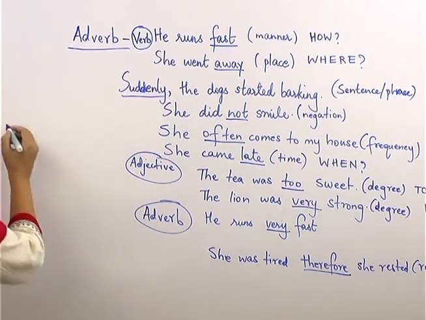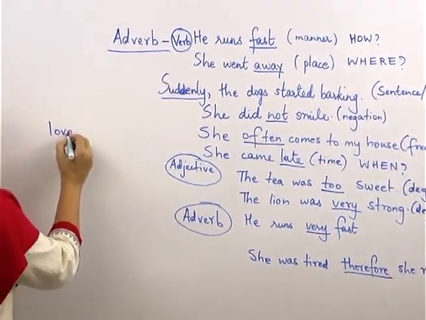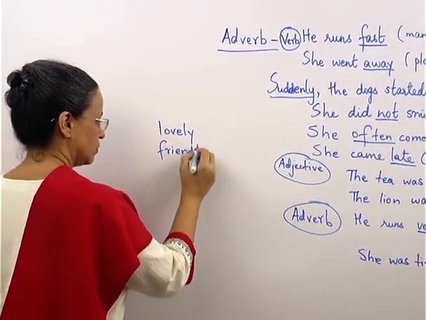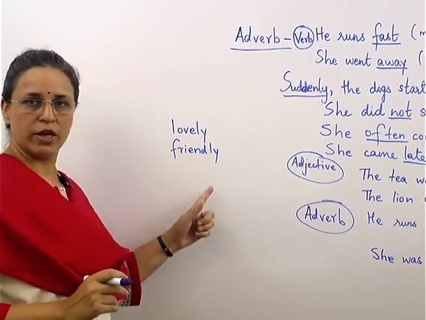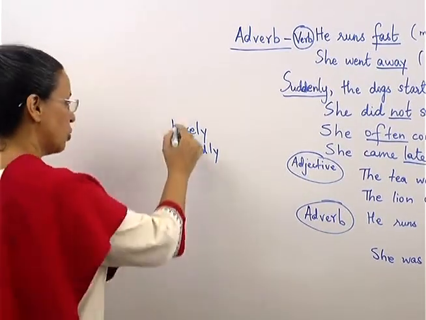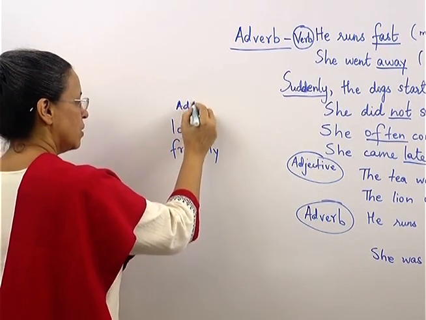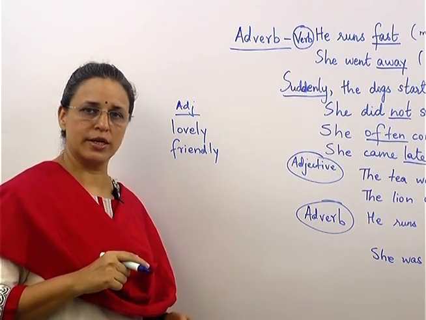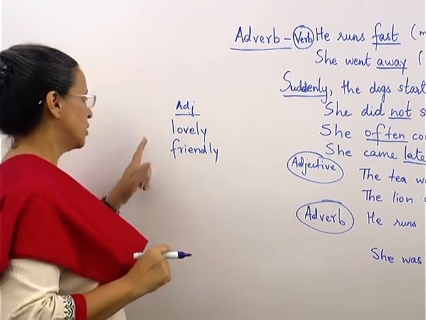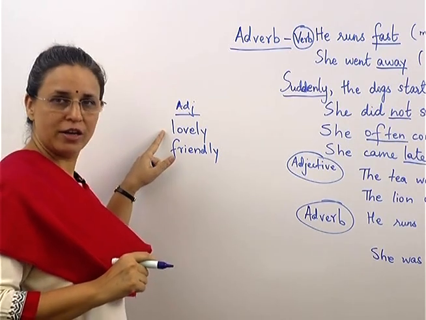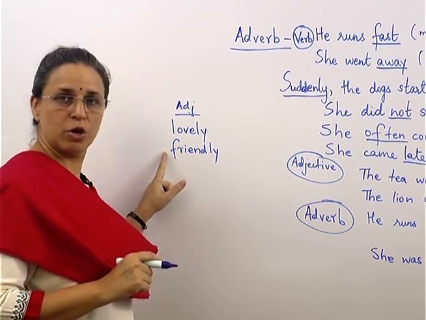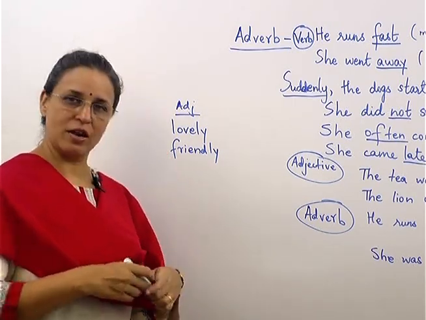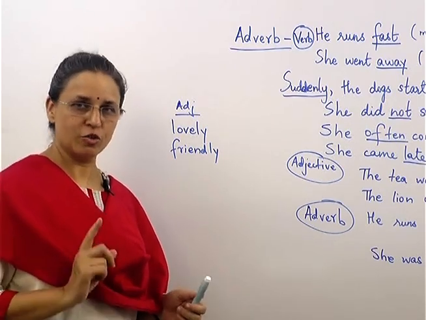For example, lovely, friendly. These also end with ly, but they are not adverbs. These both are adjectives. Why? Because suppose we say, what a lovely girl. It is telling about the girl, the noun. So this is an adjective. She is such a friendly girl. So friendly is also telling about the noun, so this is also an adjective. So don't assume that all ly means adverb. Okay, you have to be a little careful.